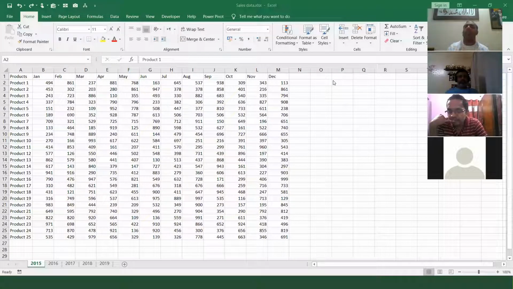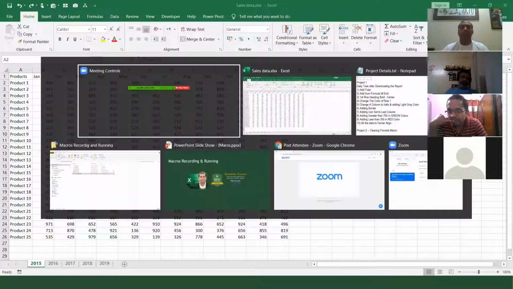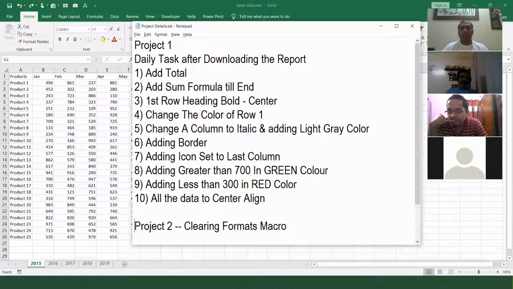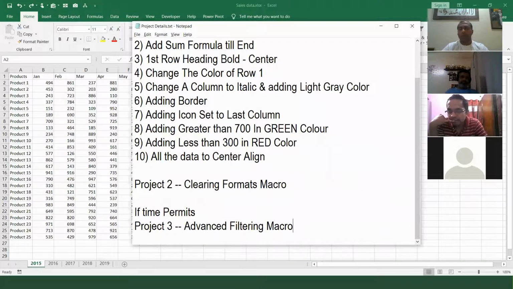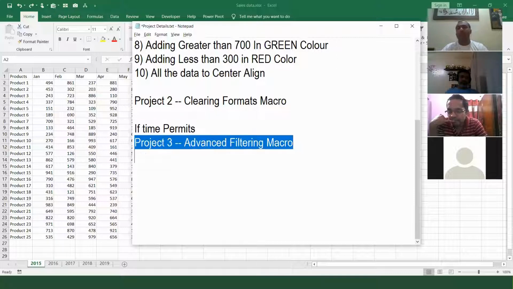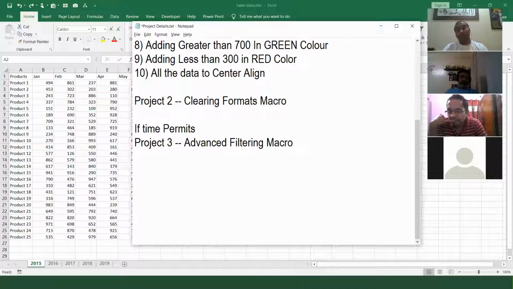So this was the starting 5 minutes of theory to make you understand what a macro is. Macro is used to record all your tasks, and these are the actions which we will do now. So now the first step in macro is what? Now I will quickly go here. Here we are going to do the second project, and in the third project I have clearly written if time permits. If time permits, I will show you the advanced filtering macro.